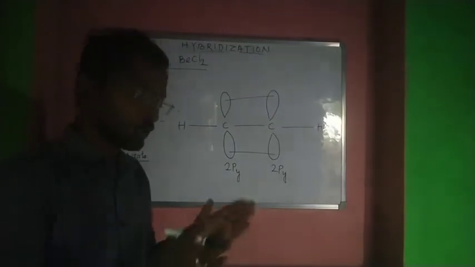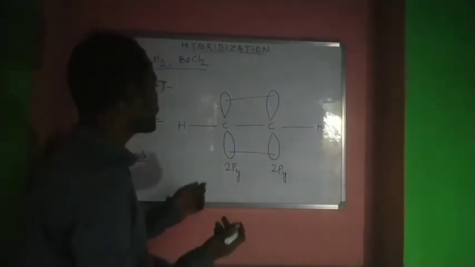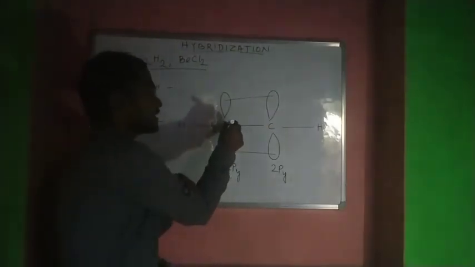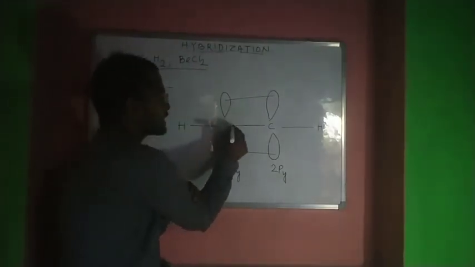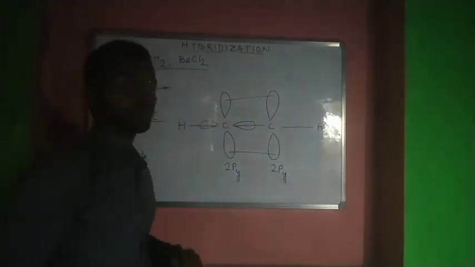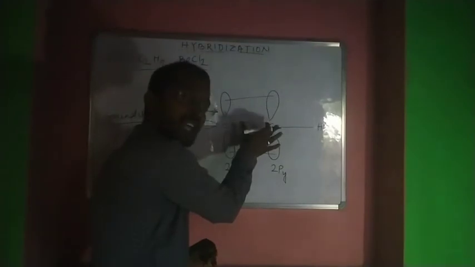We know that sidewise overlap is weak. Similarly, in the horizontal direction there is another orbital, let's say this one is our px, which participated in the hybridization.